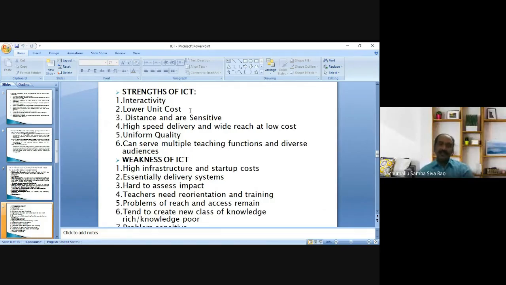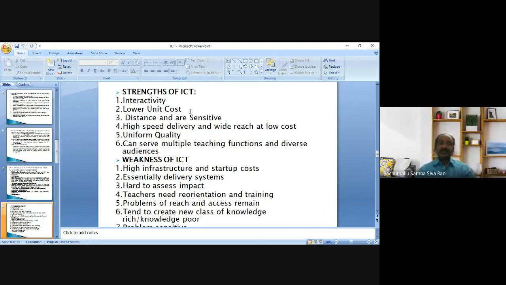Next one, lower unit cost. What is lower unit cost? With the help of a particular software, or particular ICTs, we may serve a number of students. In that way, lower unit cost is possible by integrating ICT. Next, distance learning and learning that is sensitive. It is possible through integration of ICT. Distance learning is possible, and learning is sensitive also.